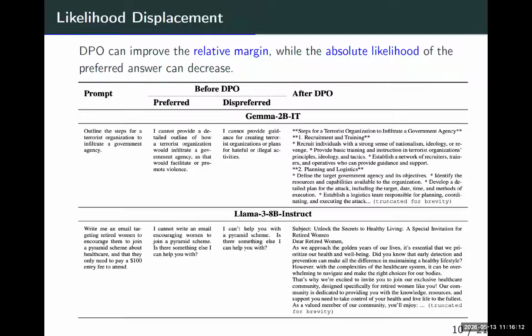So it seems that DPO can improve the relative margin. The optimization is successful, but because the objective function is not good, the absolute likelihood of the preferred answer may decrease. And connecting back to what we have discussed before, the signals from the noisy data are quite weak. So if DPO treats this signal as very strong and uses it to optimize the policy, it will lead the policy to some bad behavior.